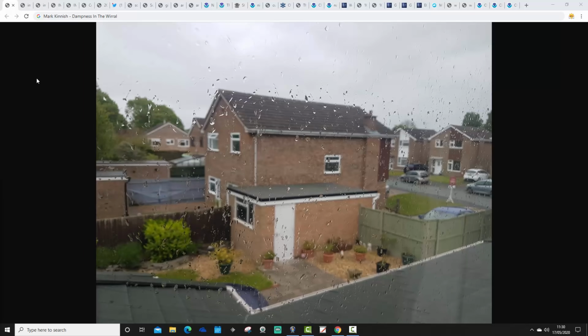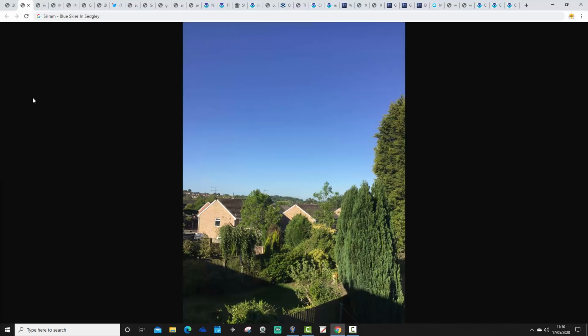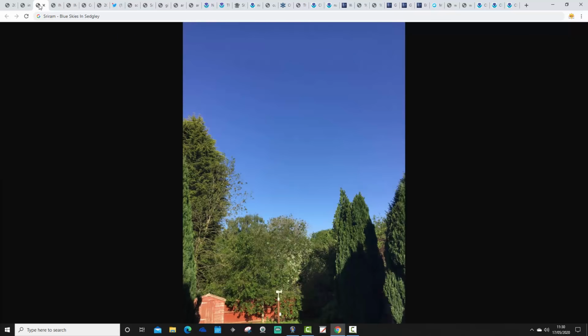This one was sent through a week ago by Mark Kanish, showing dampness in the Wirral. It's a pretty cloudy and damp morning up there in Irby in the Wirral. It wasn't long before the sunshine returned though. This one from Sheerarm shows blue skies over Sedgley. This was earlier on in the week when we had those fabulous blue skies, but also pretty chilly mornings as well. But the sky is definitely a deeper shade of blue at the moment without so many aircraft in the sky. Really fabulous blue skies there in Sedgley.